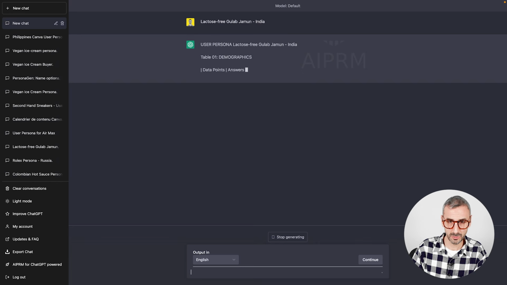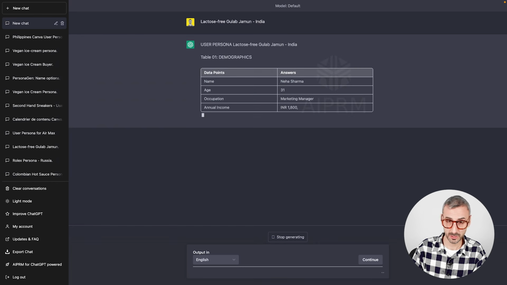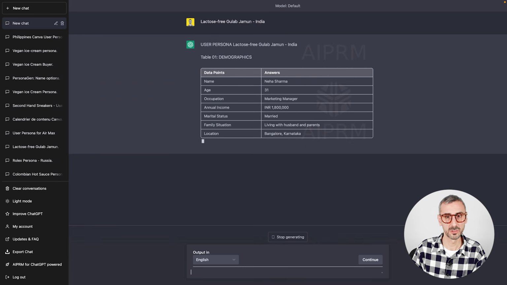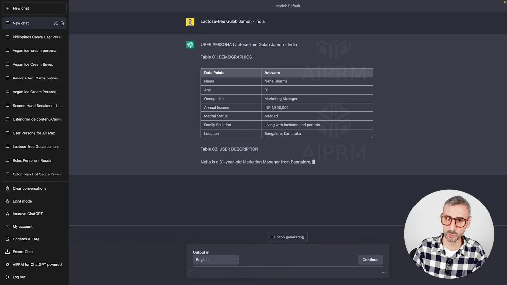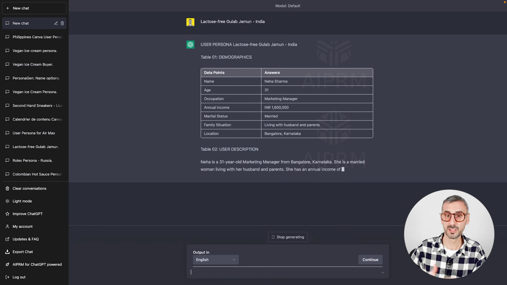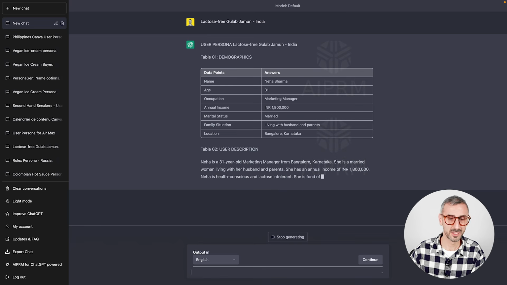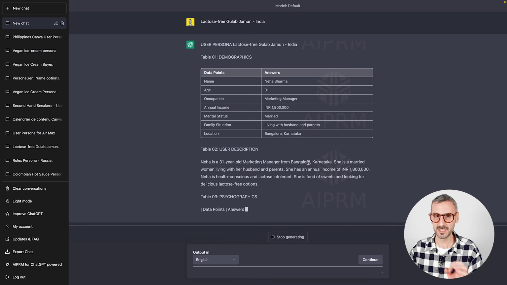So we have demographics, Neela Sharma. She's 31, she's a marketing manager, she earns 1,008,000 Indian rupees. She's married and she's living with her husband and parents in Bangalore. Okay, so that's who she is.